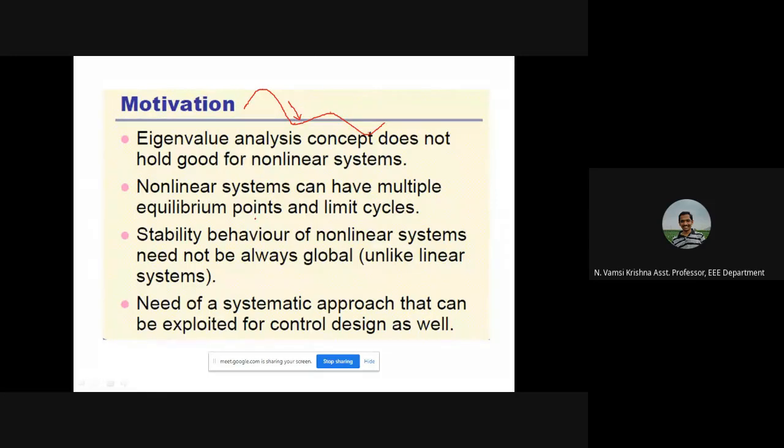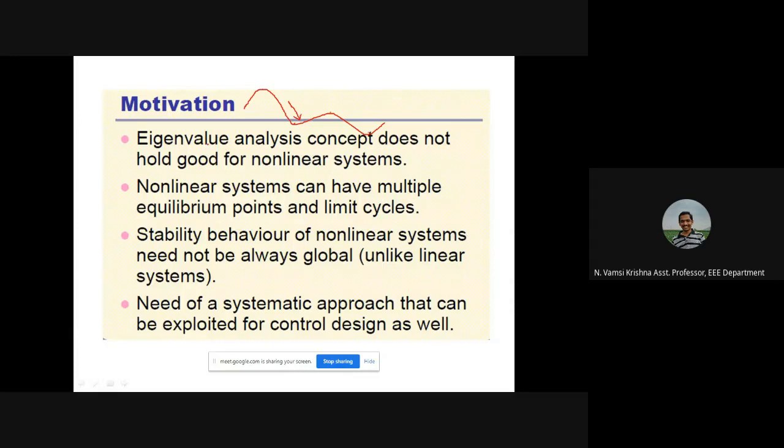It is not possible. For linear systems, we are talking only about stability because there is no question of multiple equilibrium points. There is only one equilibrium point, the origin. So we need to exploit the control design, and we need a systematic approach to design the system, whether it is linear or nonlinear. So these are the points which led Lyapunov to design a new procedure.